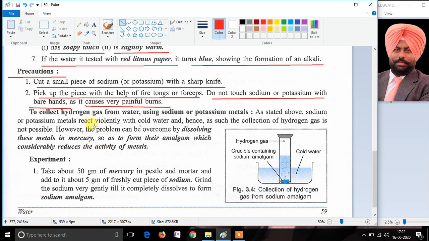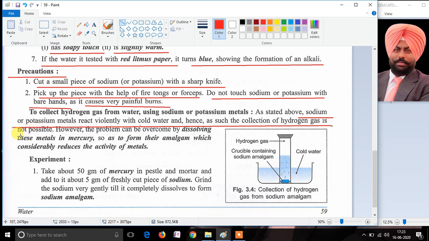The hydrogen gas formed in this manner can't be collected because the reaction is very violent. Sodium and potassium both react violently with cold water, hence the collection of hydrogen gas is not possible.